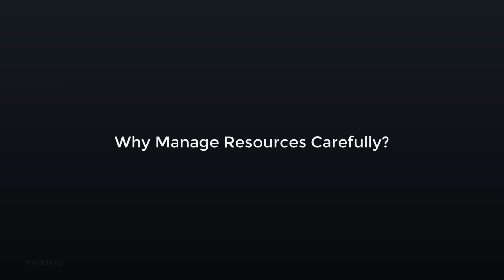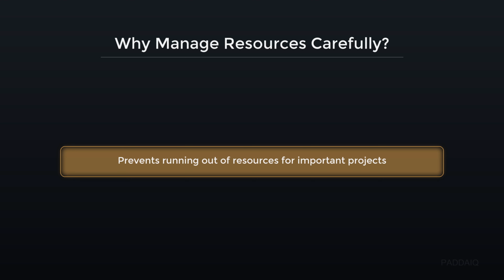Strategic resource management drives efficiency and cost control. It prevents running out of resources for important projects. This means carefully allocating your cloud resources so critical initiatives always have what they need to run. For instance, if marketing launches a major campaign, development won't accidentally consume all available memory. Proper resource management ensures your highest priority work proceeds without interruption.